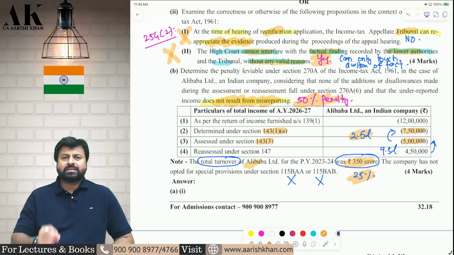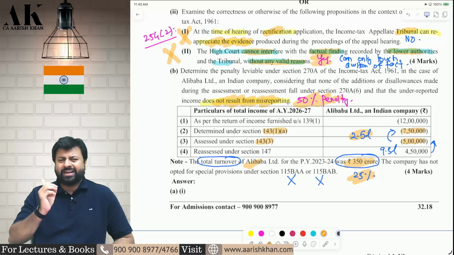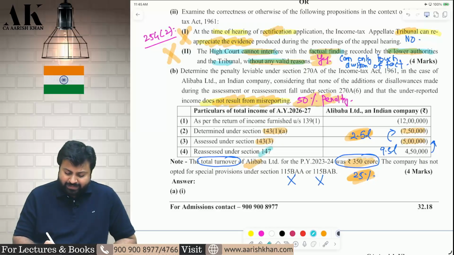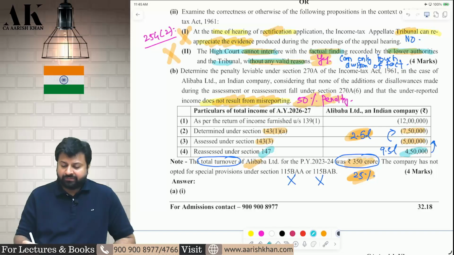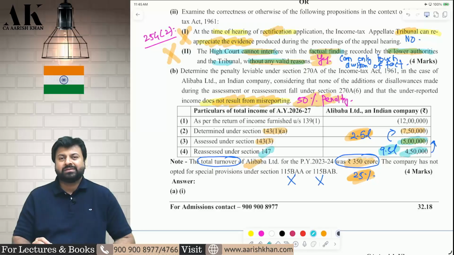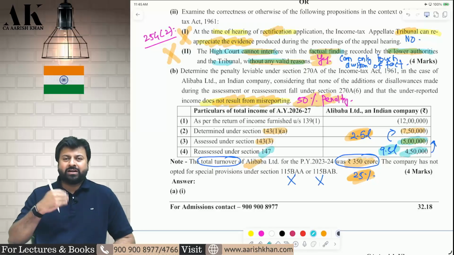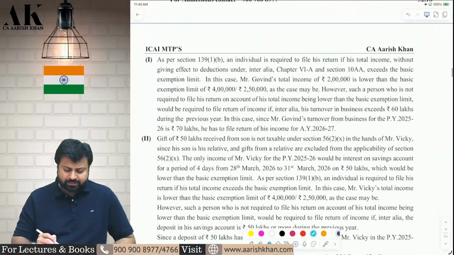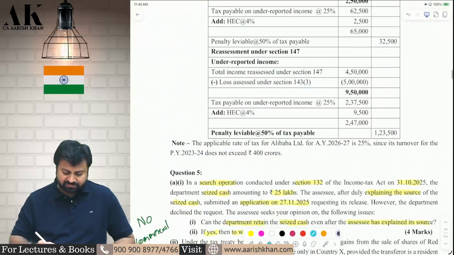Now, how will I compute tax? In loss cases, directly compute tax. Directly. In loss cases, we have to directly compute tax. On 2.5 lakh, 25% tax, 4% cess. That's it. On that, 50% penalty. Similarly, income reassessed, 4,50,000 positive, and income previously assessed, 5 lakh negative. Therefore, underreported income, 9.5 lakhs. Again, because it is a loss case, loss has converted to income, same logic. In case of loss, directly compute tax. On 9.5 lakhs, 25% tax, 4% cess. That's it. On that, 50% penalty. I hope it is clear to all of you. Very simple question, nothing great as such.